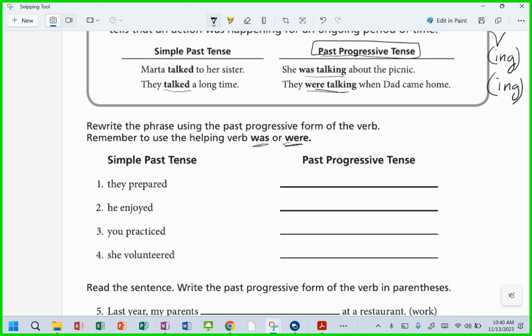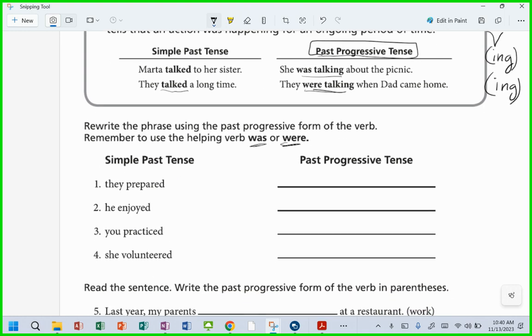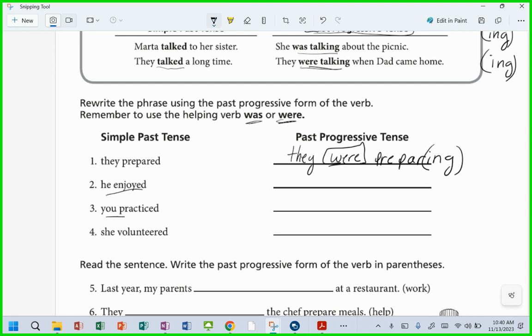So, Mike O'Brien, they prepared. How can we turn they prepared into past progressive? They were preparing. We've got the ing, and we use the word to make that happen, right? Can you guys handle turning he enjoyed, you practiced, and she volunteered? Can you guys turn those into past progressive by using was and were and properly adding the suffix ing?